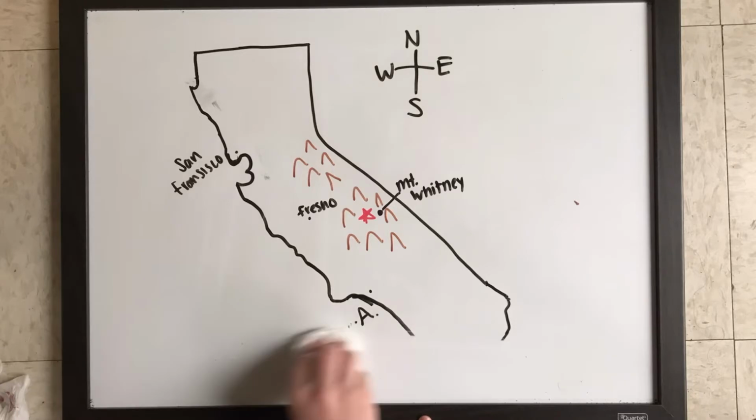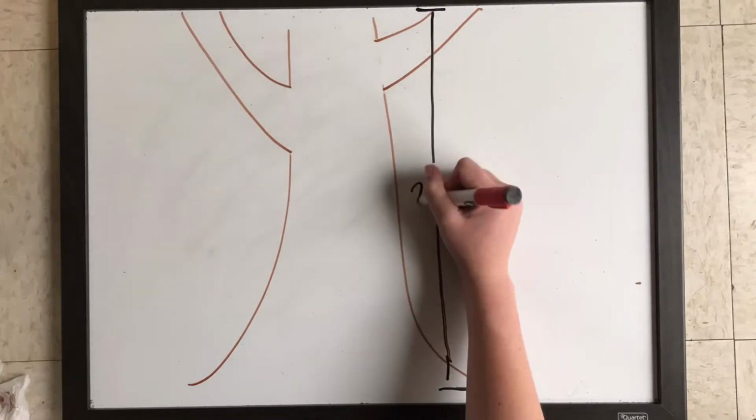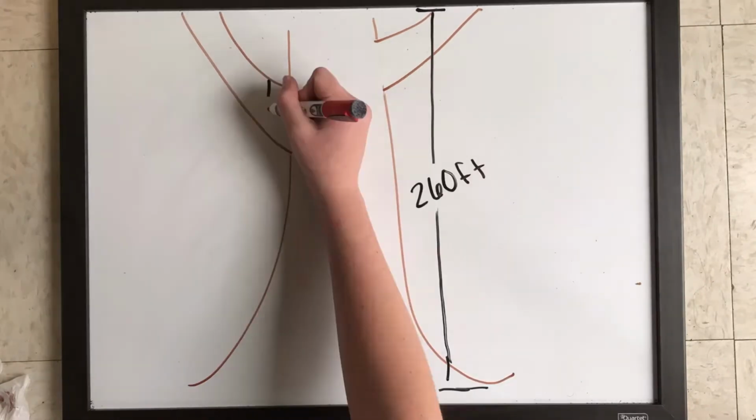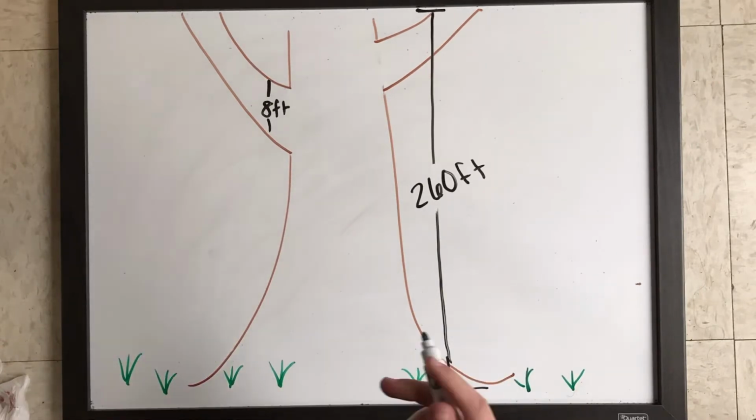The park stretches about 629 square miles and is home to the world-renowned sequoia tree. And these trees aren't your normal evergreen trees. They can live for 3,000 years and can grow up to 260 feet. A branch of the sequoia tree can have a diameter of 8 feet. It is crucial that we protect this ancient tree and their environment because they are among the world's oldest and largest organisms.